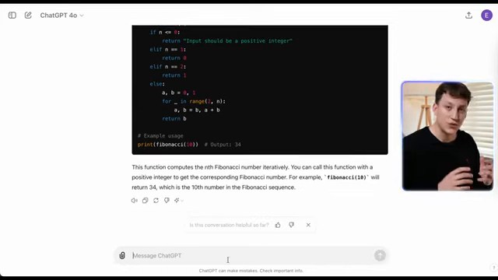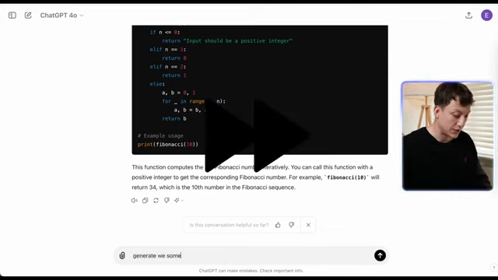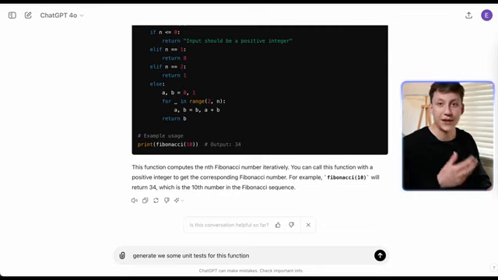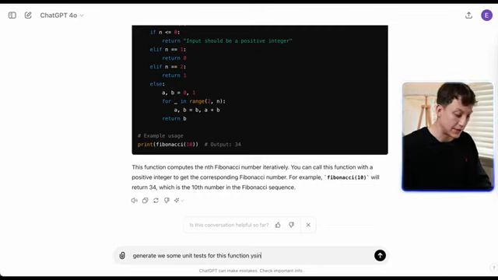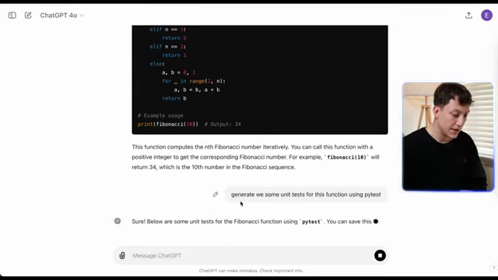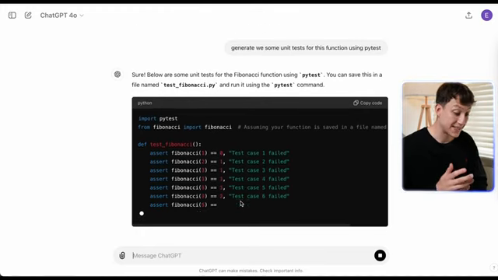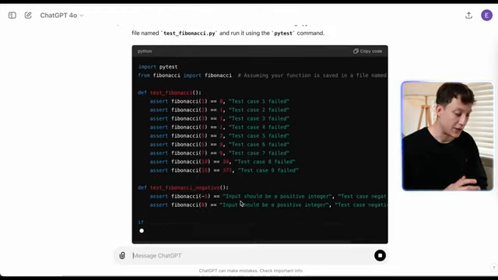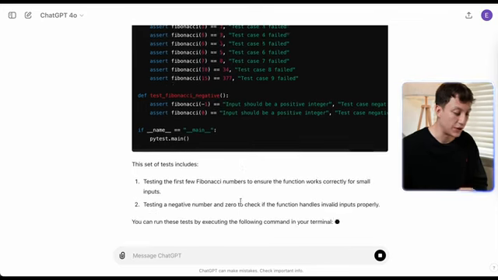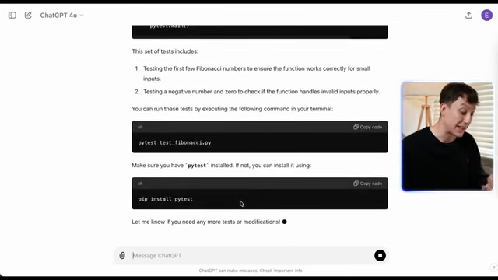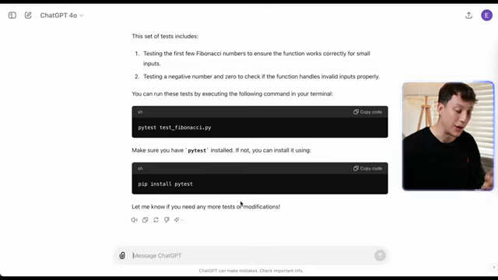Now, let's say we want to generate some unit tests for this function. I could do it all from scratch, or I'll just ask ChatGPT to do it. So I write, generate some unit tests for this function. Now, I personally like PyTest, so I'll say using PyTest. And you'll see now it'll generate me some functions and PyTest tests, and it will go through all the examples, and you see it's pretty much done all of the hard work for me, and it's even telling me how I would run it in my terminal, in my IDE.